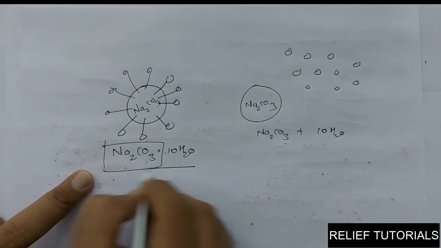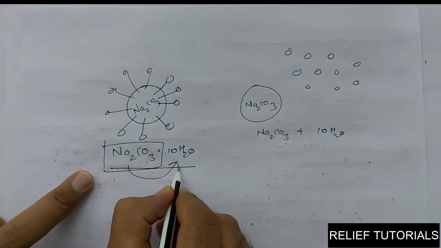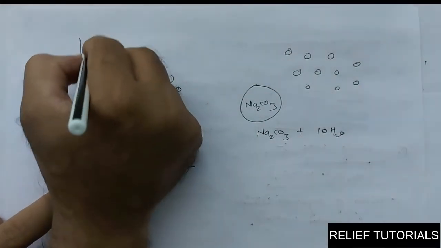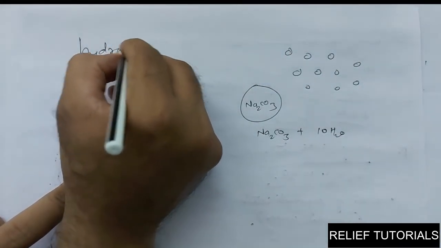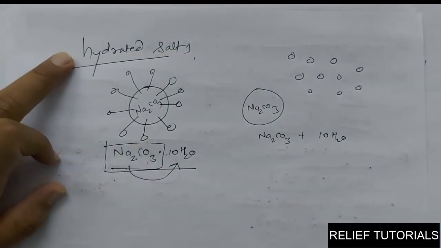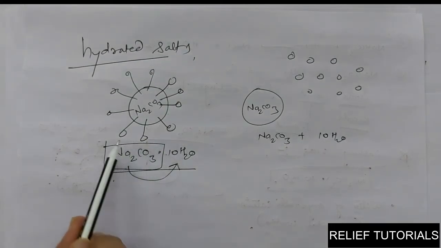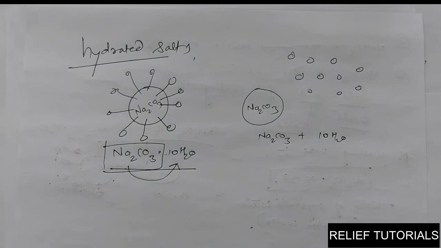This was the salt having water of crystallization. Such salts are called hydrated salts. Hydrated salts means the salts which have crystal water, or water of crystallization, present.